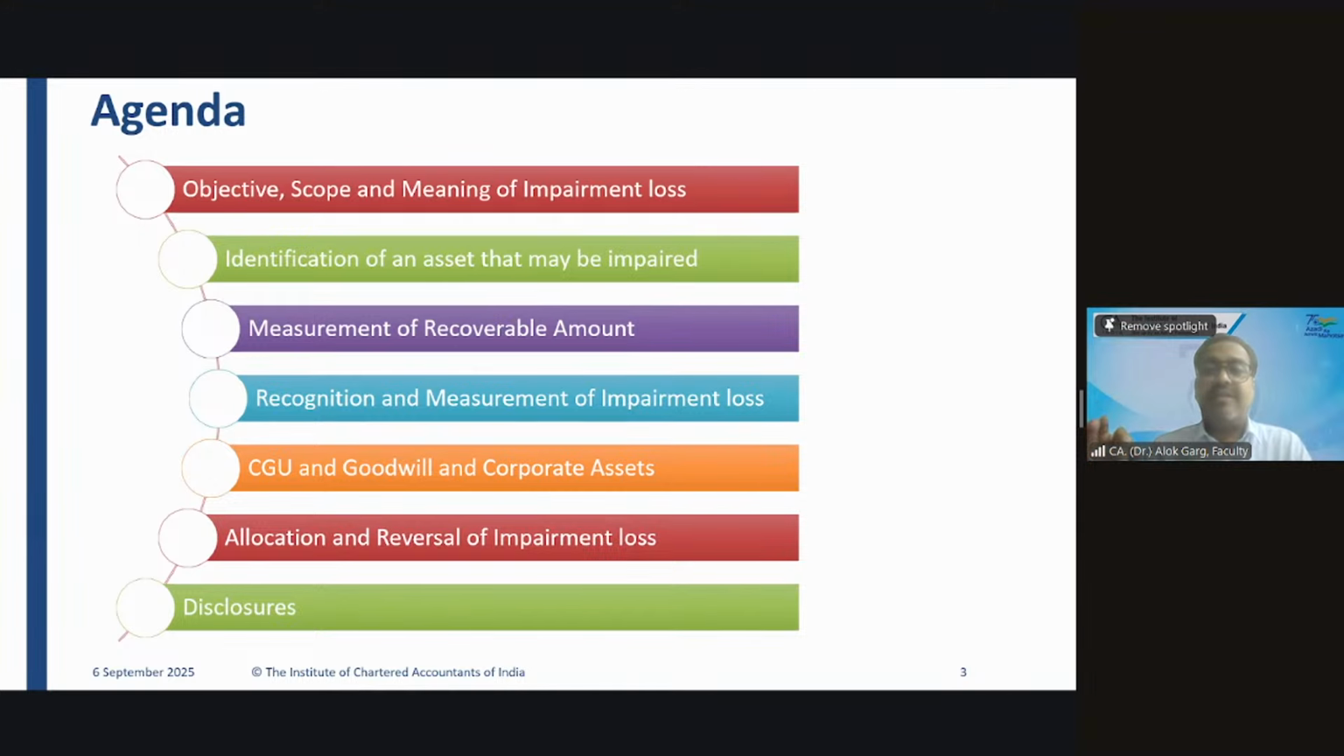So whenever there is an indication of impairment, you need to estimate the recoverable value. Friends, we also discussed that the recoverable value is the higher of fair value less cost to sell and value in use.